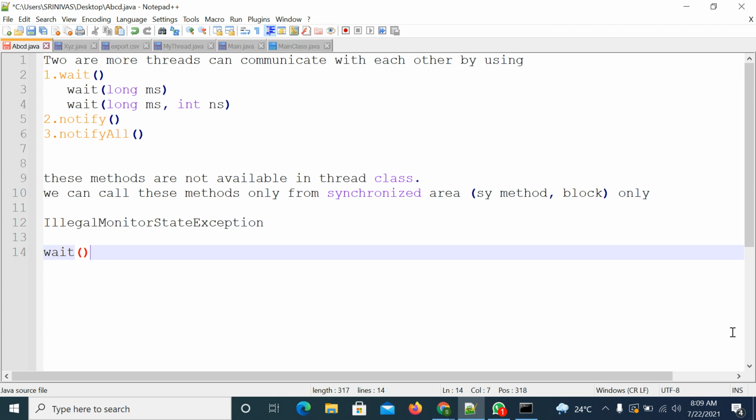In the same way, the notify and notifyAll methods also release the lock. So these three methods we call from the synchronized area, that means the locking area. Inside the locking area, if you want to release the lock, you can apply these methods. So what is the meaning of releasing the lock? We will understand it with this program.